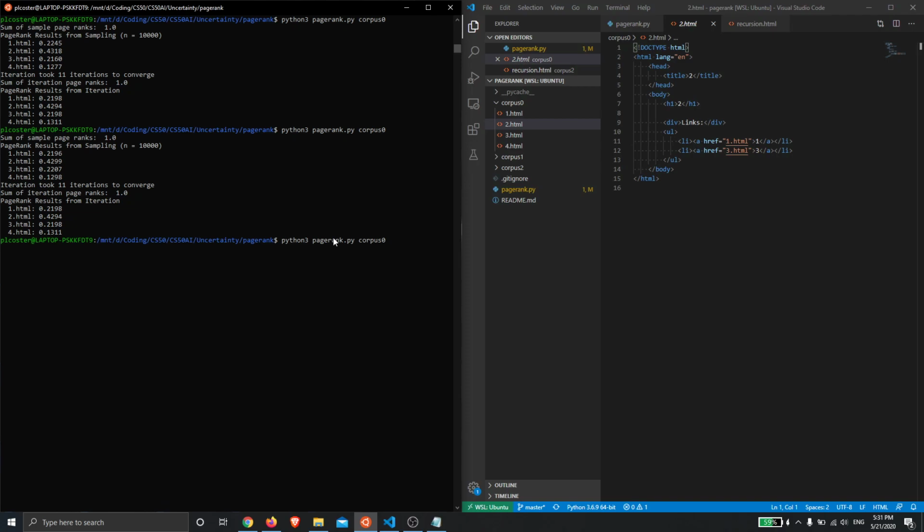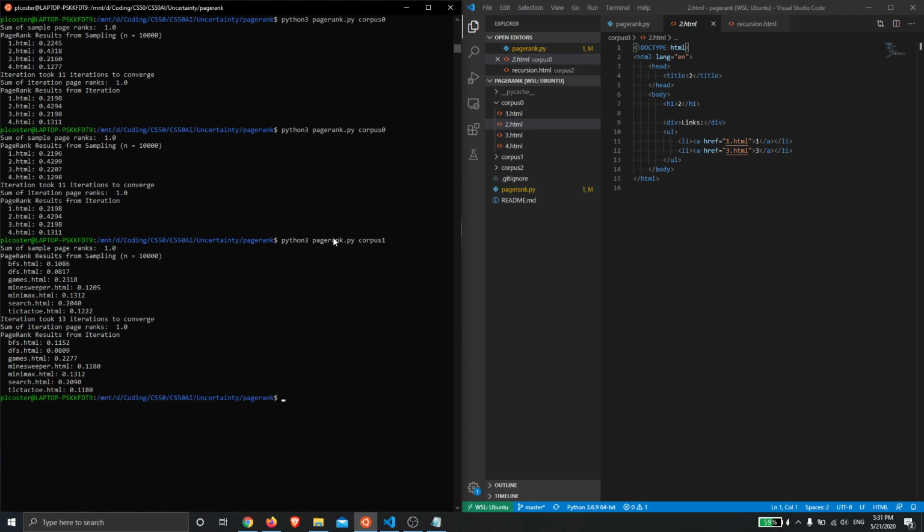So we can also do this for corpus 1. And here we can see that games.html is the highest page ranking page, and again the iterative results are very close to the sampling results.